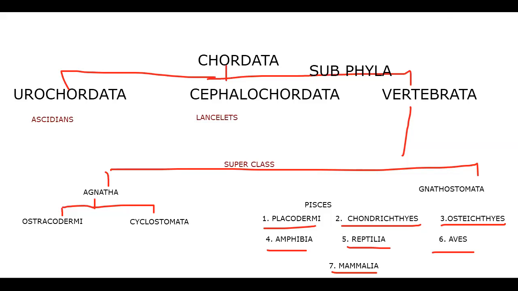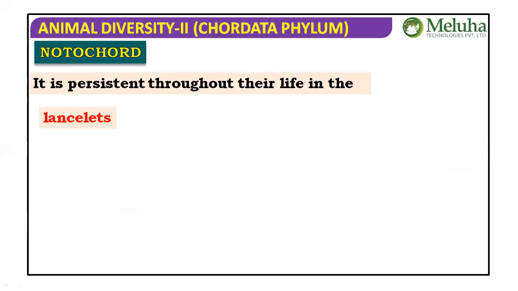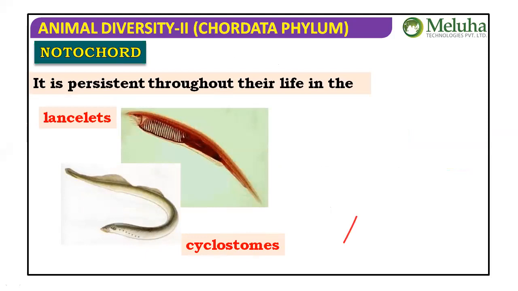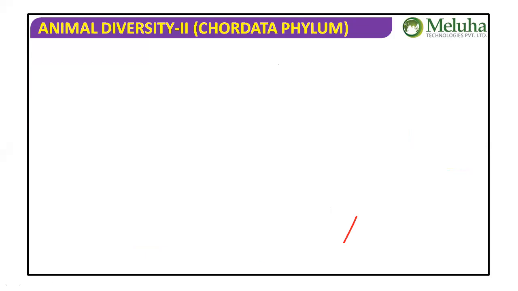Okay then, let's get into it. The notochord is persistent throughout their life in Cephalochordates. Amphioxus is the example here, the Cephalochordata. And in Cyclostomes, which belong to Agnatha, the notochord is present throughout life.